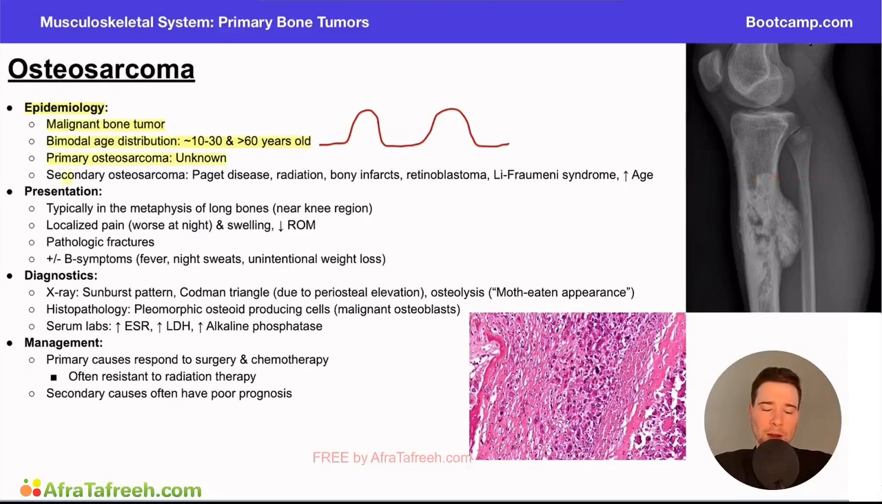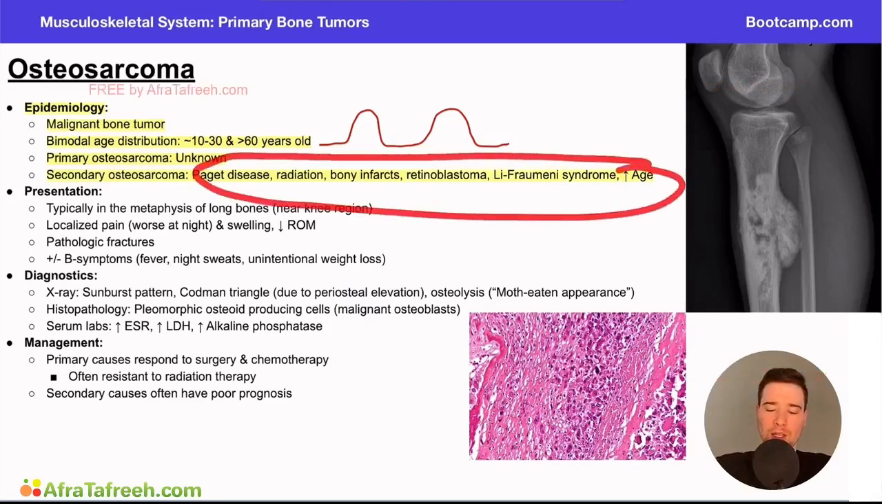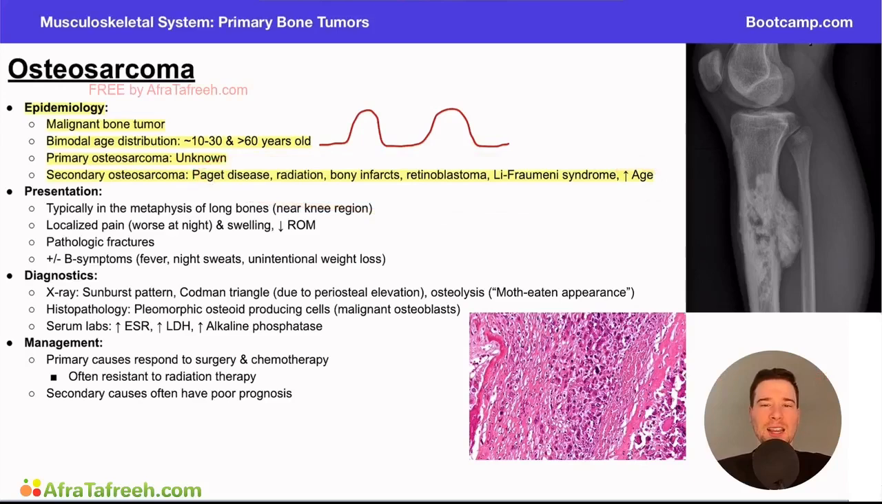It's just the primary disease that the patient has. However, secondary osteosarcoma typically is related to a patient having some other condition. So patients who have Paget disease of the bone, patients who have radiation exposure, bony infarcts, potentially retinoblastoma, Li-Fraumeni syndrome, or patients at elevated age are more likely to have this condition as well. It's a secondary osteosarcoma. There's one of these things going on. This is the primary condition, and the osteosarcoma is the secondary thing. Because of one of the primary things, they have the osteosarcoma. So hopefully that makes sense.